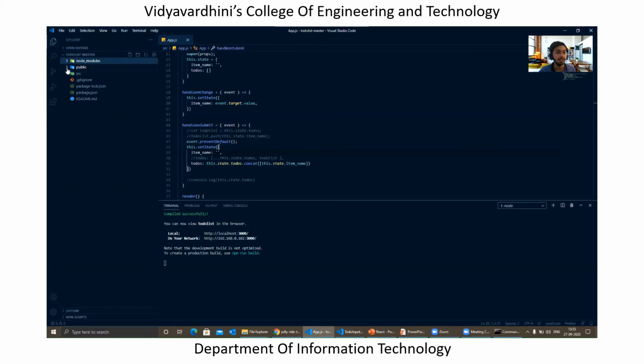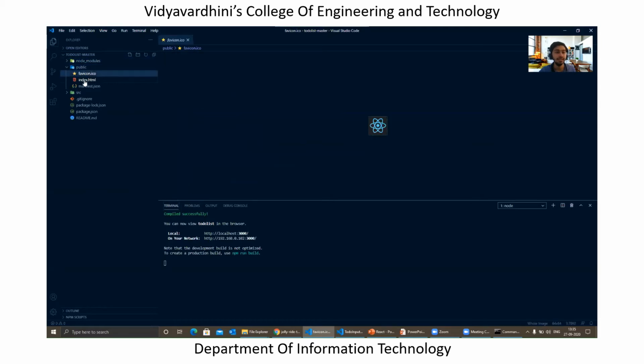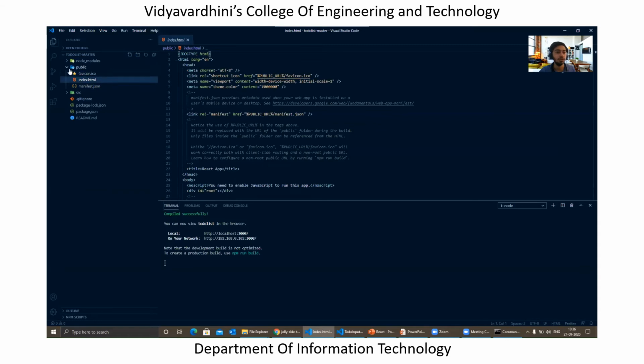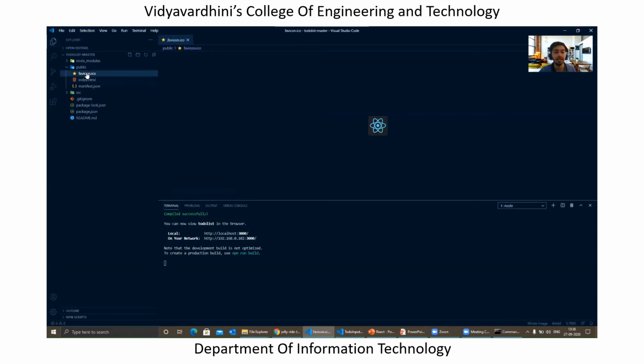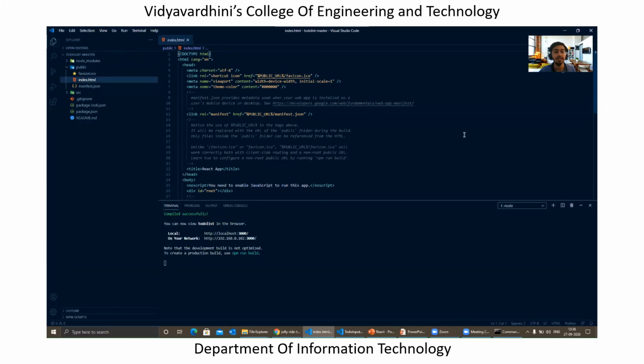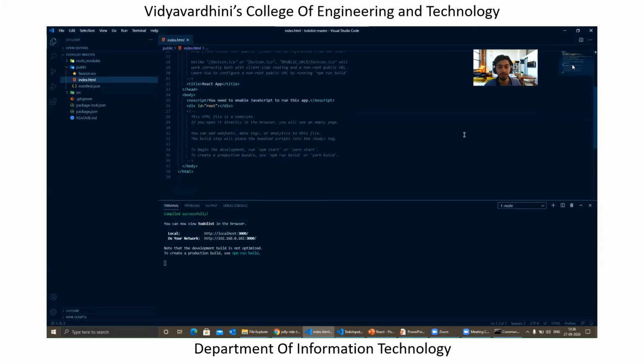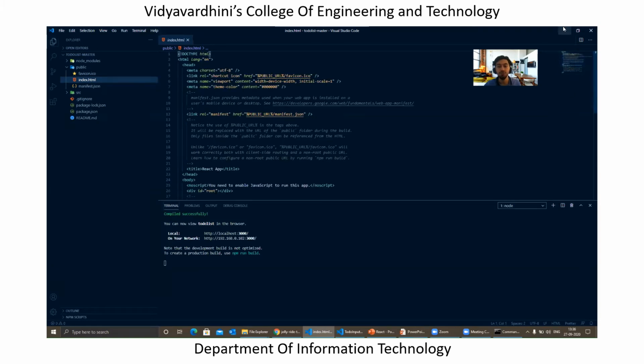All the libraries which you installed will be present inside this node_modules. The second thing is nothing but the public folder. This folder usually consists of all the static data. If you want some icons, some pictures on your website, you can just add them in the public folder. And inside this public folder, we have something called index.html, right? This is one of the main files which is present over here, and this is the file which you see on your browser.